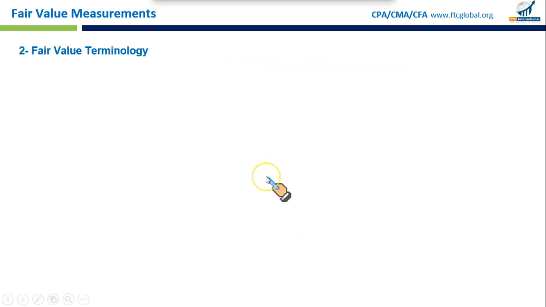Okay, then some fair value terminology. Orderly transaction. We have used this term before. What does it mean exactly? Let's say a company wants to sell a piece of real estate. They list it publicly, market it for a few months to find some buyers, and then negotiate with buyers. This would be considered an orderly transaction because it follows the typical process where you offer a certain item for sale and then many buyers contact you and you negotiate. That is an orderly transaction. There is no forced sale or forced buying. That's the key point.